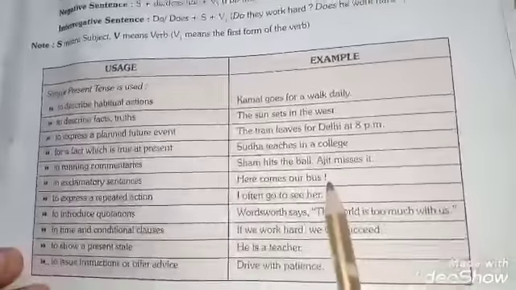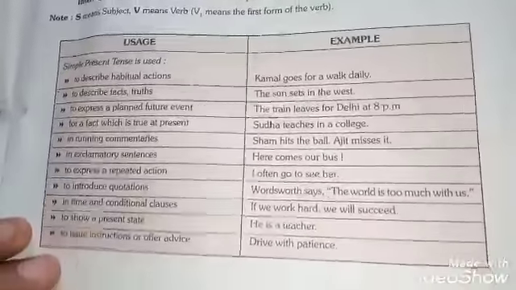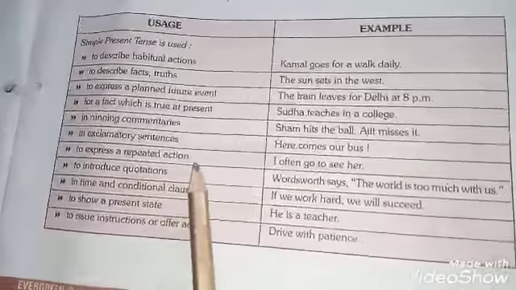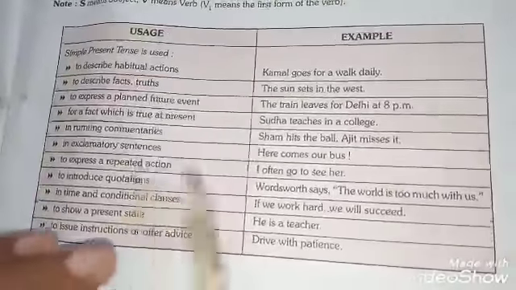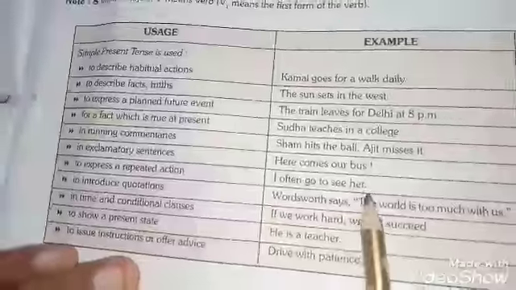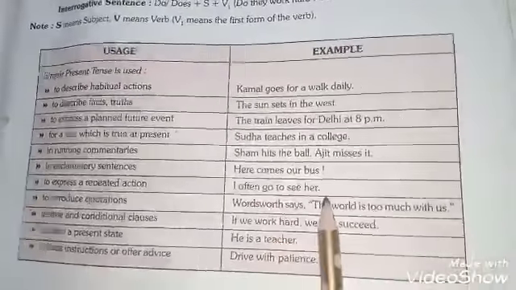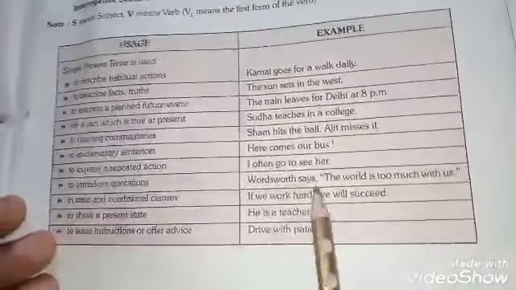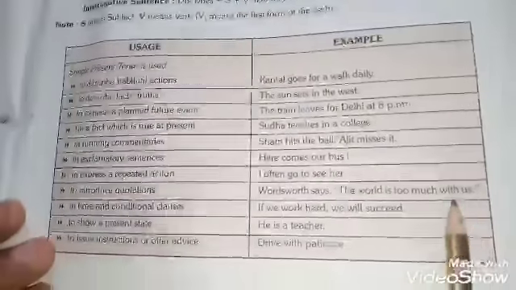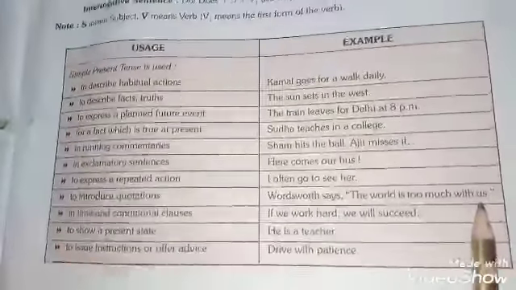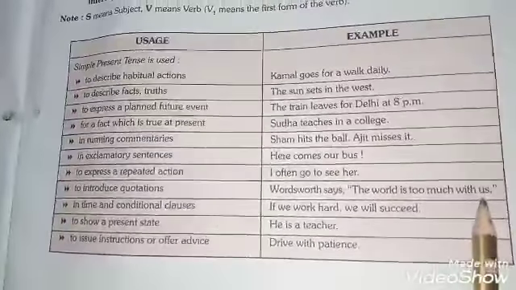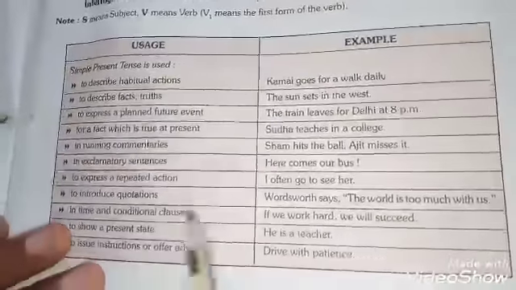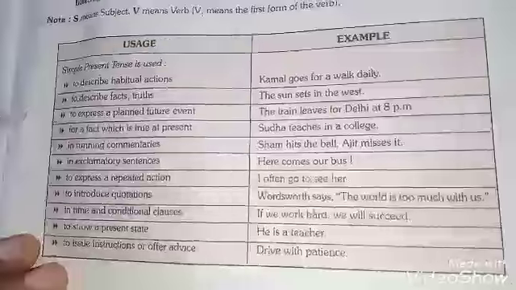They take note of exclamation at the end. Next one is to express a repeated action. If any action is repeated by anyone or someone or by any particular subject, you have to use simple present tense. I generally go to see her. To introduce quotations: Wordsworth says, the world is too much with us. If you have to put any quotation, any important line, any important statement, sometimes within inverted commas, simple present tense is used.